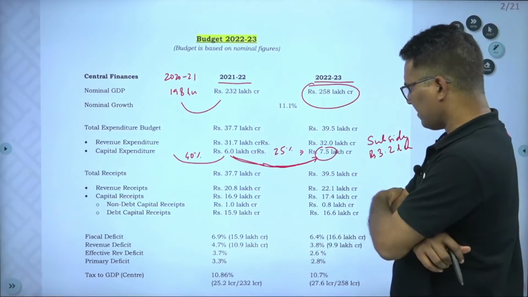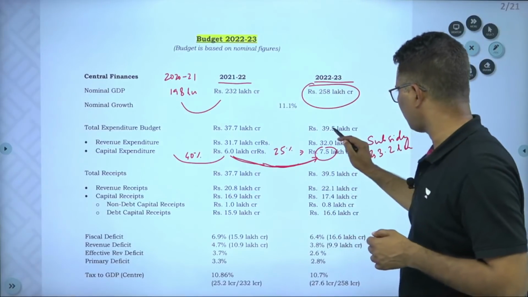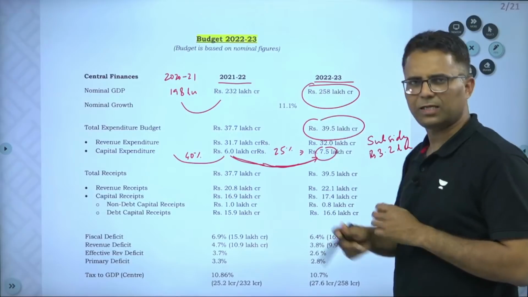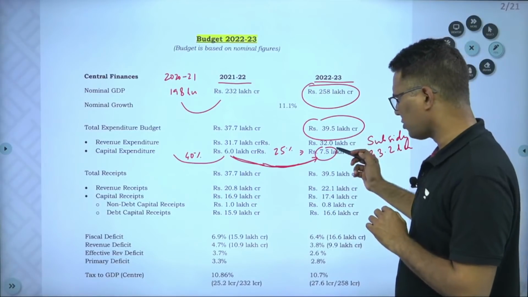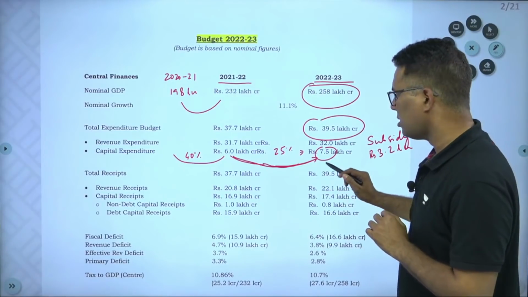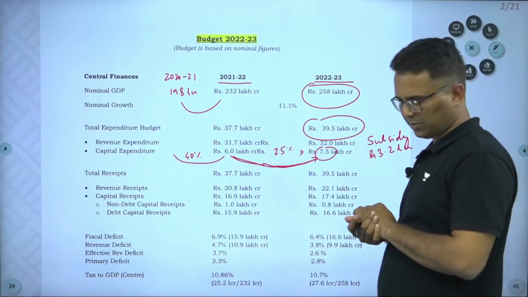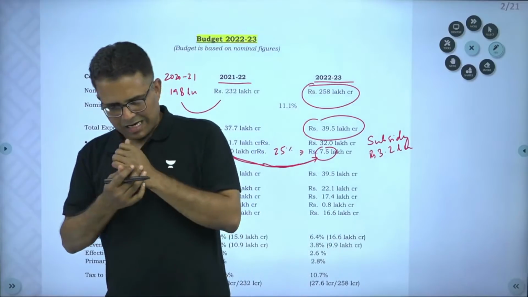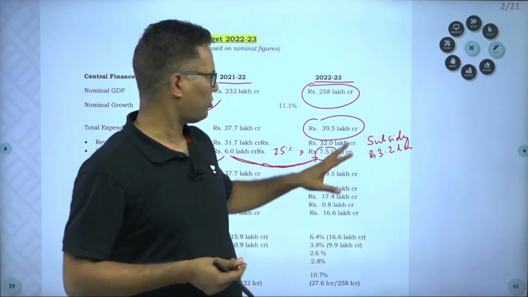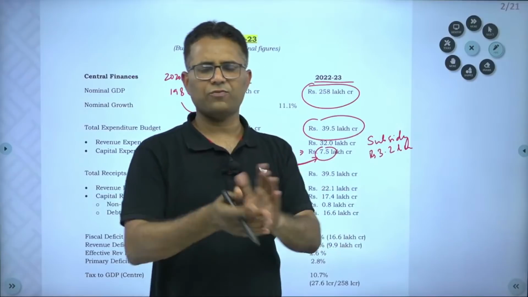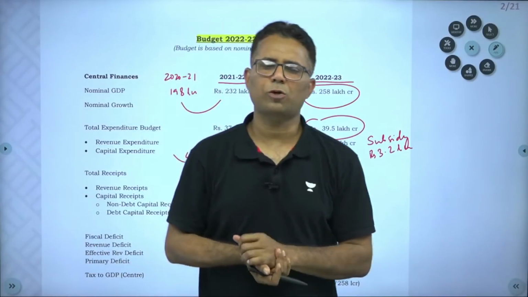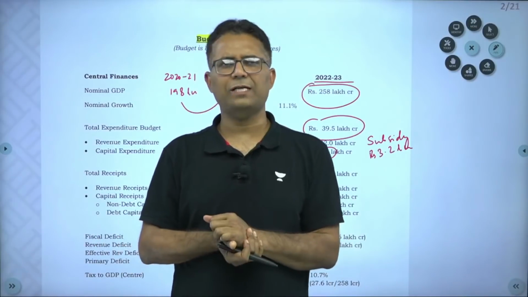Now you should be aware that around 40 lakh crore we are going to spend next year. Out of 40 lakh crore, our revenue expenditure is 32 and the rest 7.5 is capital expenditure. A rough idea you should have: 40 lakh crore total expenditure, 7.5 capital and the rest 32.5 revenue expenditure. You should have a fair enough idea of this.